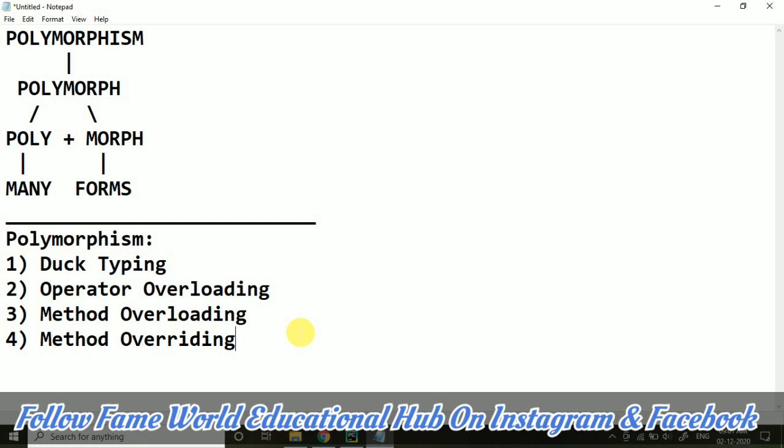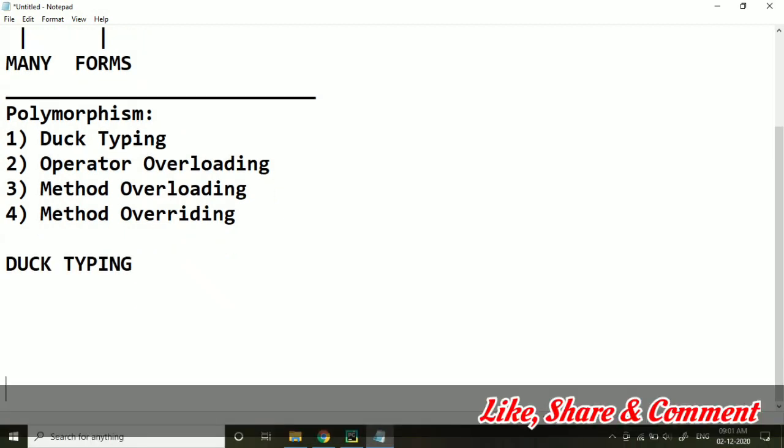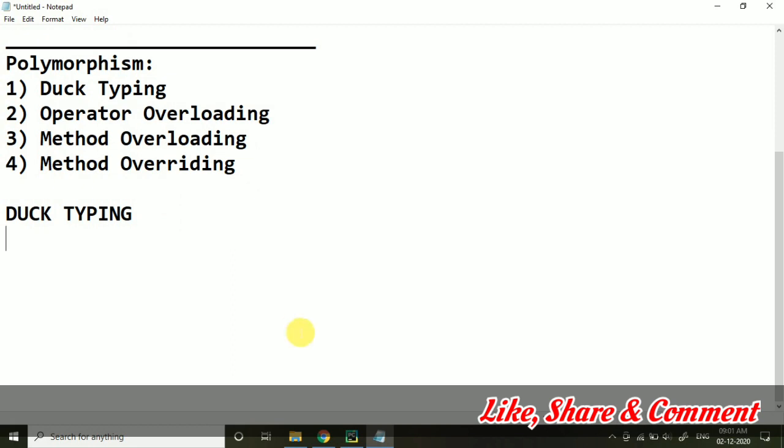Starting with the duck typing concept. It is the same thing that polymorphism says: poly means many, morph means form, so multiple forms. If one name is giving different forms, that means it is polymorphism, and the same goes for duck typing.